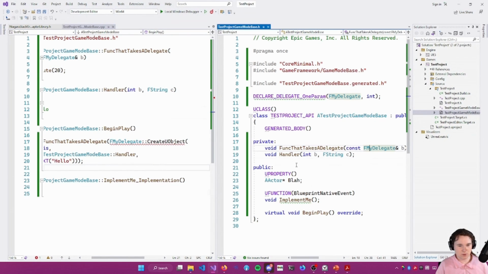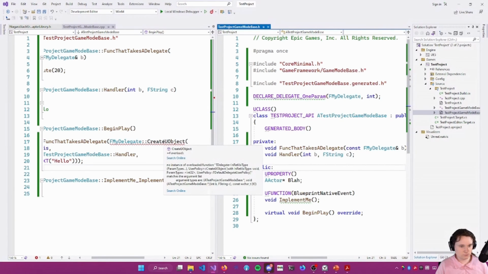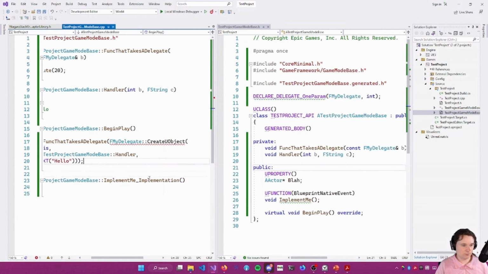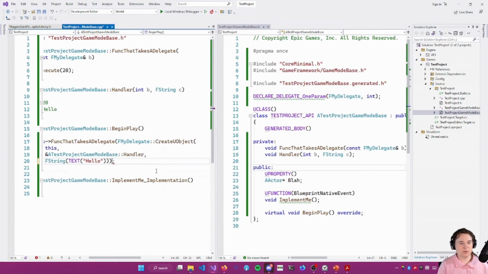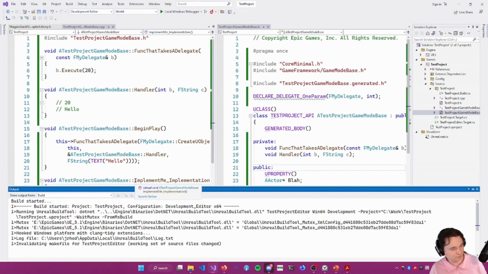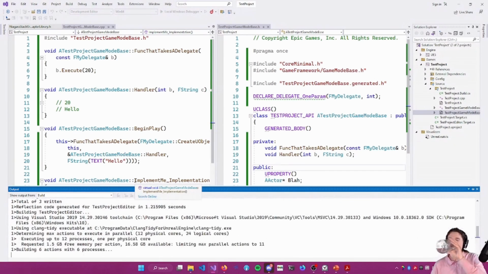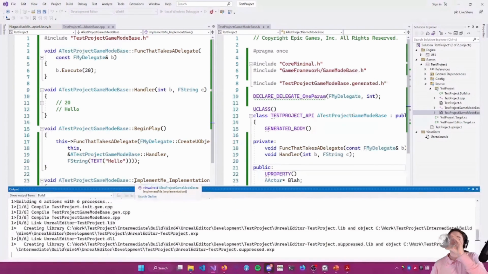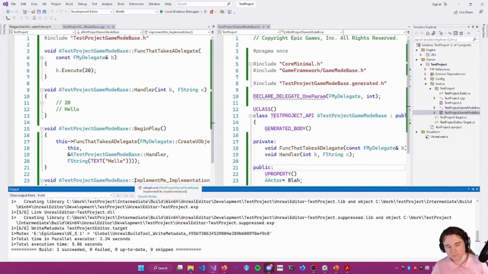Why is this not happy? Oh, because this is all templated stuff, you have to make sure that the types match exactly. It will not do the implicit conversion to FString for you. It will just complain at you. So now what we've done is